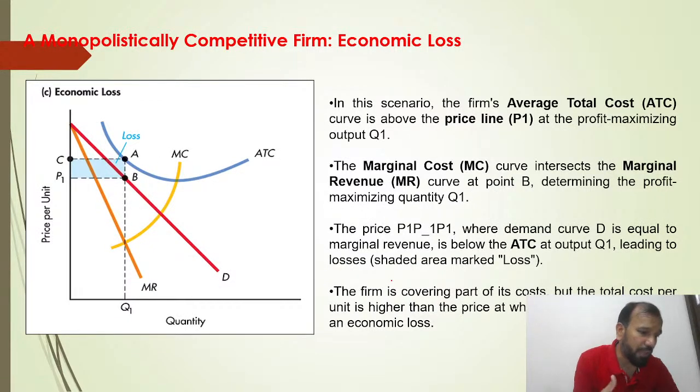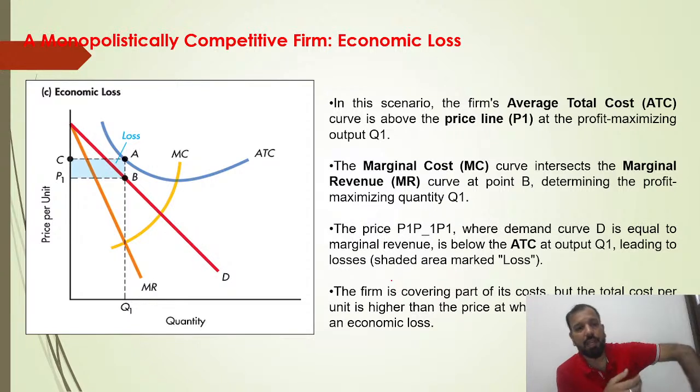Third is the economic loss. In this scenario, your average total cost is more than the price. It is basic common sense: if your ATC is more than the price, that means you are running losses and you have to shut down your business. That is economic loss.